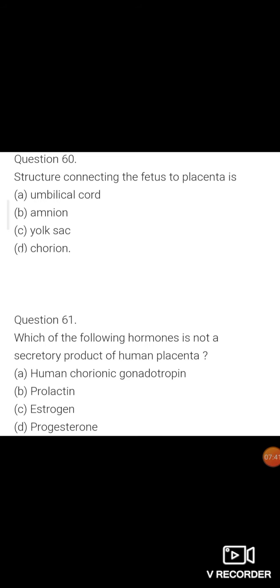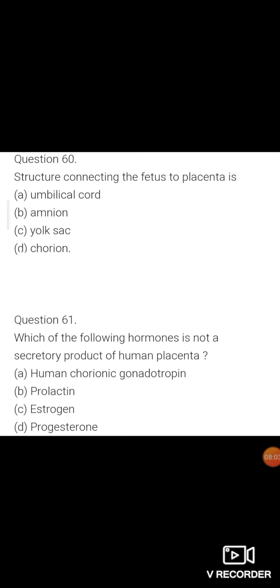Question number 61. Which of the following hormones is not a secretory product of human placenta? Option A is human chorionic gonadotropin, option B is prolactin, option C is estrogen, and option D is progesterone.